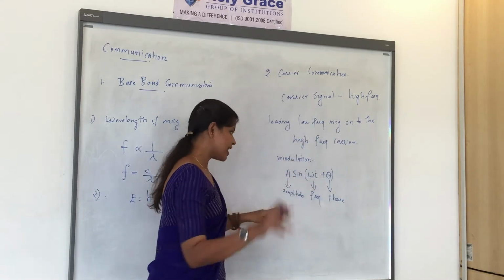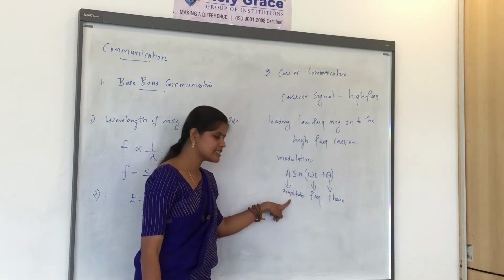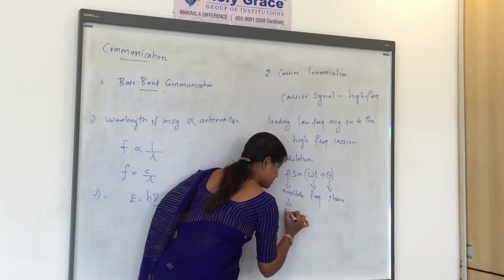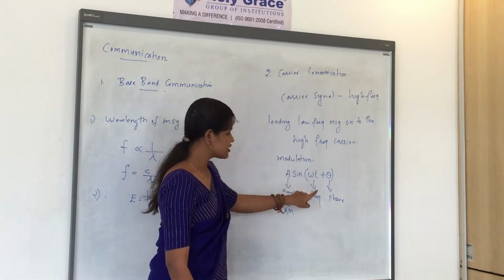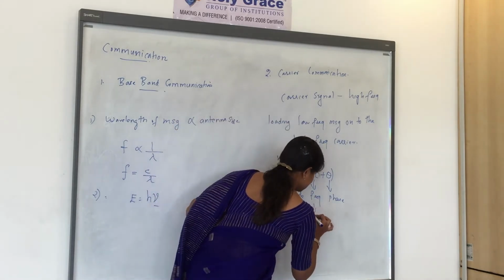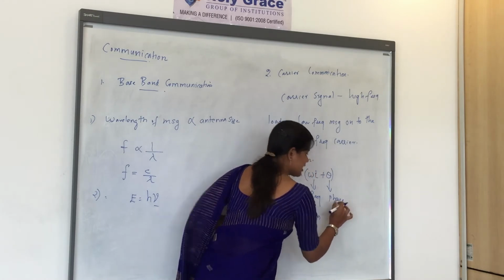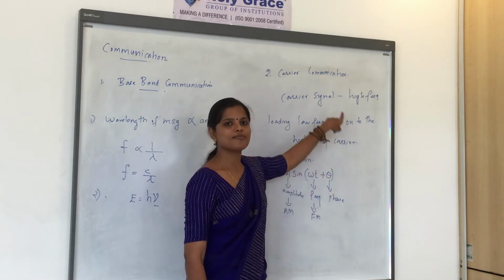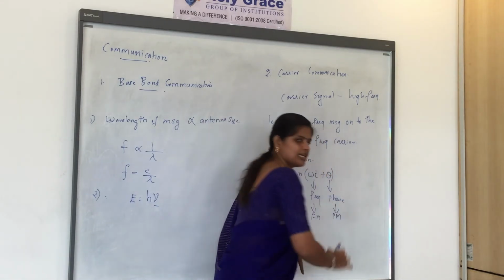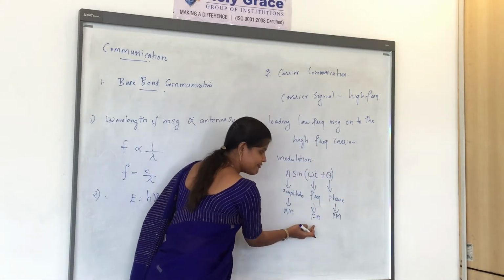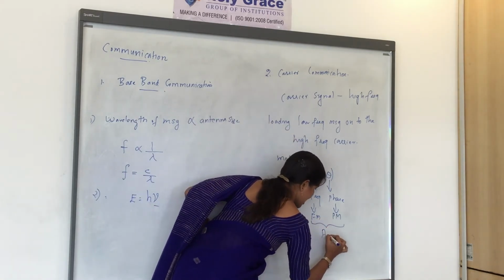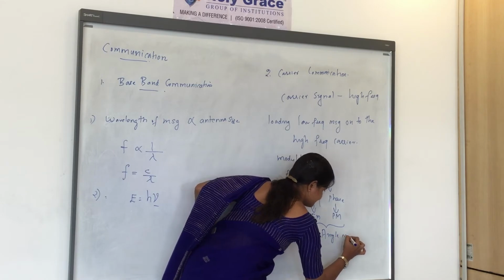So if you are changing the amplitude of the carrier signal with respect to the message signal, then it is known as amplitude modulation. If you are changing frequency with respect to the message signal, then it is known as FM. If you are changing phase with respect to the message signal, that will be known as phase modulation. Clear? So FM and PM together are known as angle modulation.